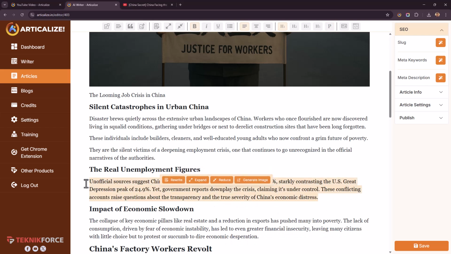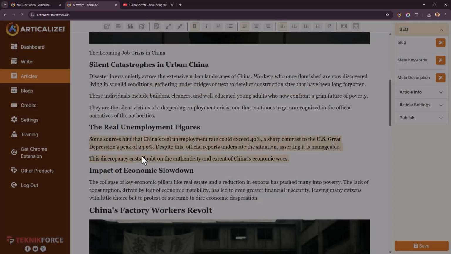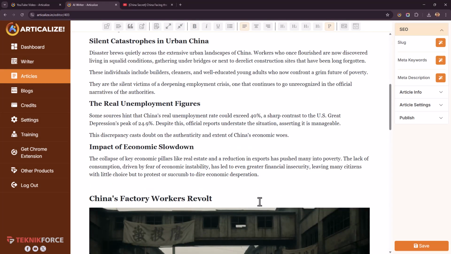Let's say you wanted to rewrite this sentence, this paragraph. No problem. Click on rewrite. There you have it. Modify it if you want and click on use, and it's replaced. Similarly, you can do more than just select content and rewrite, expand, reduce, or even generate an image for it. You can even create a list.